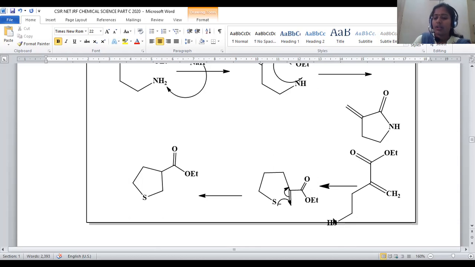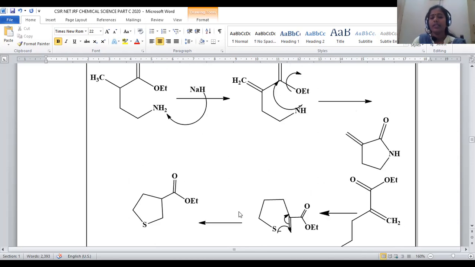SH, being a soft functional group, will be selectively attached to the olefinic carbon rather than the carbonyl carbon. So soft interactions are very stable. Hard interactions are stable, soft interactions are also stable. That's the reason why here the linkage is possible with the olefinic center, and we will get the ester unaffected and a 5-membered ring formed, right?